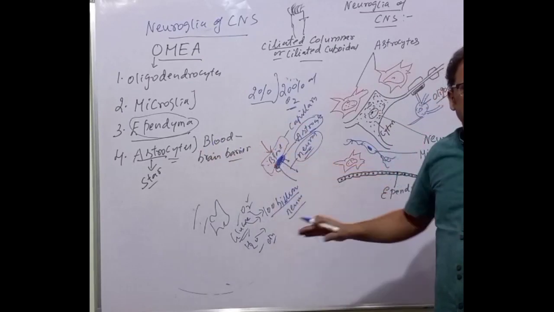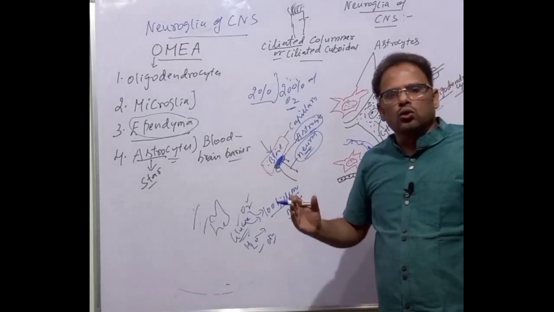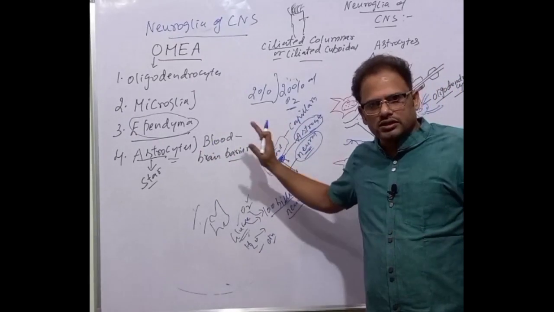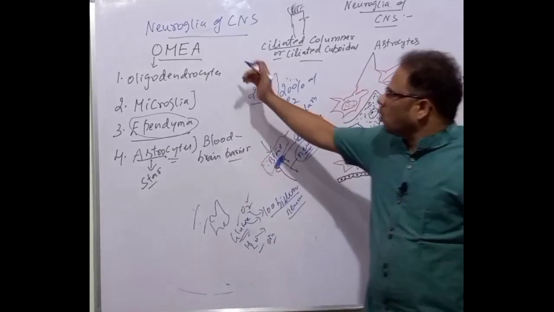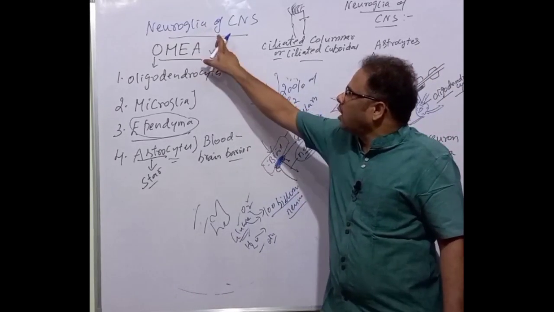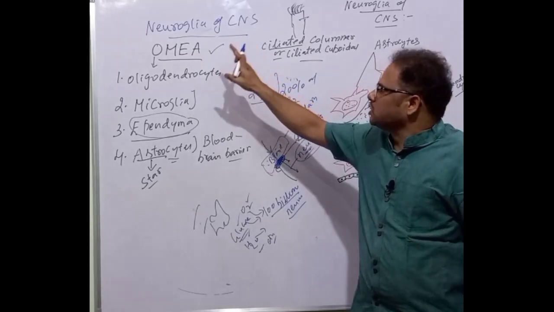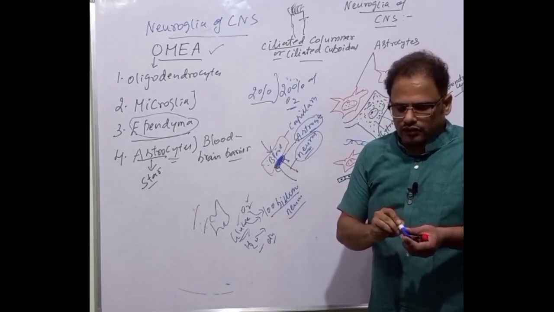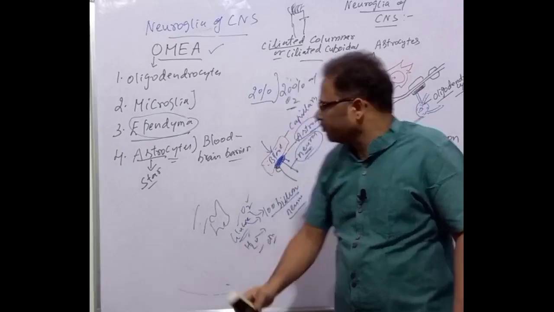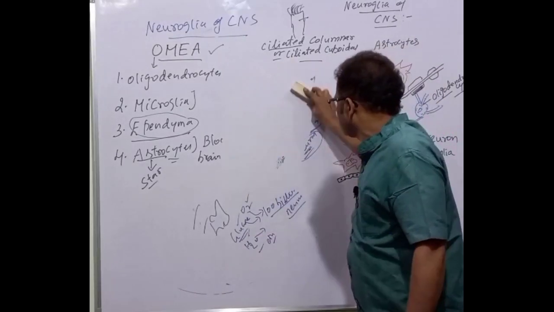Many astrocytes, the star-shaped cells, are present throughout the nervous tissue. This is their activity. So these cells form the neuroglia of the central nervous system. The next one is the neuroglia of the peripheral nervous system. Let's discuss it now.